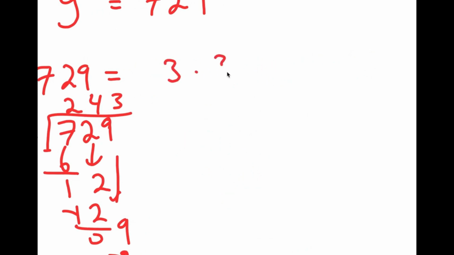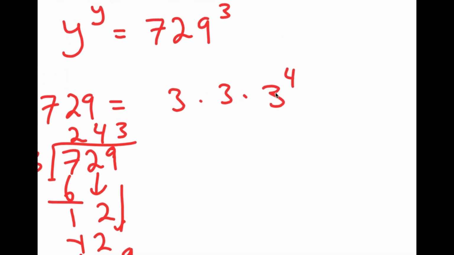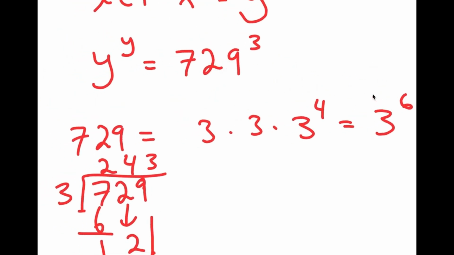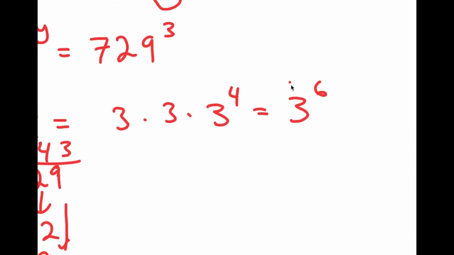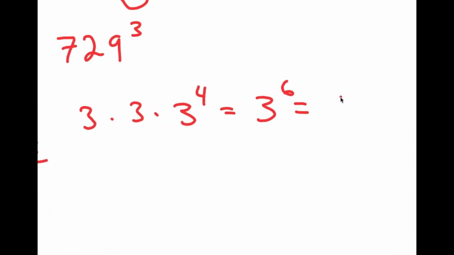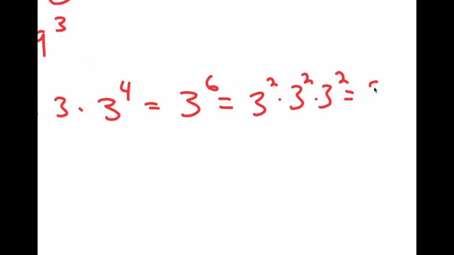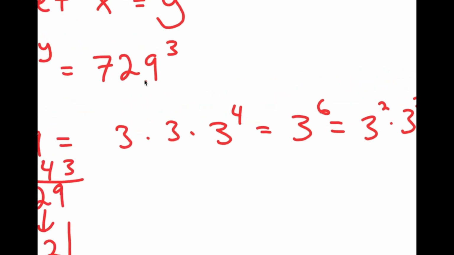So I have 3 times 3 times 81. And 81 is the same thing as 3 to the power of 4. So I have 3 times 3 times 3 to the power of 4, which is equal to 3 to the power of 6. Meaning 729 is the same thing as 3 to the power of 6. And 3 to the power of 6, I can break that down into 3 squared times 3 squared times 3 squared, which is equal to 9 to the power of 3.